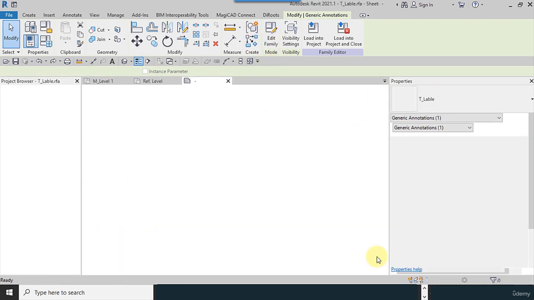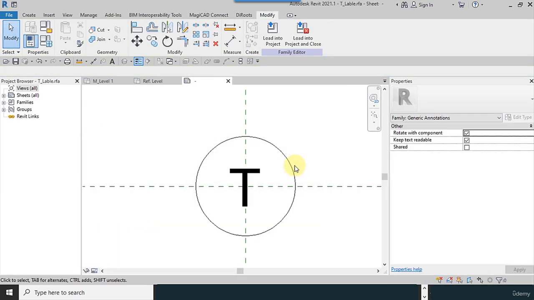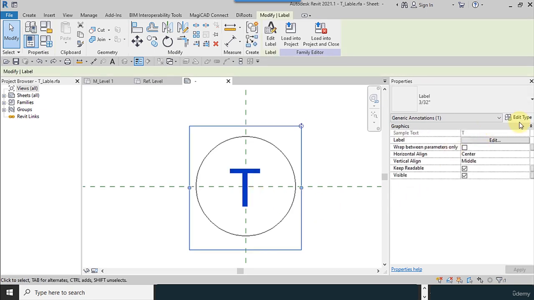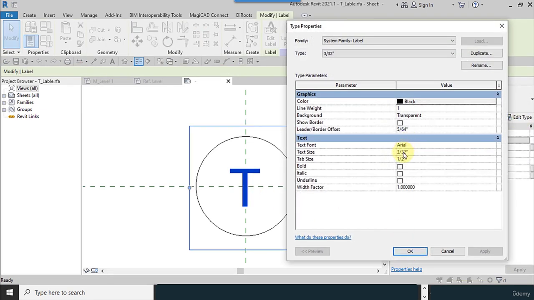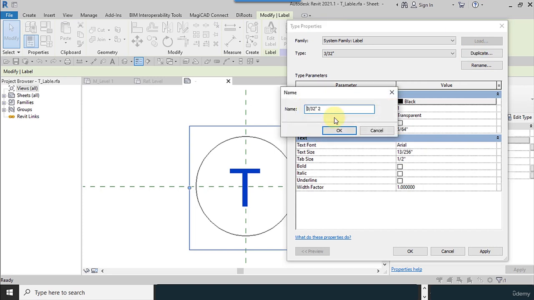In this part, I select the tag and use edit family and change the font size, 0.5 or 1/32 inch. I try to duplicate this.